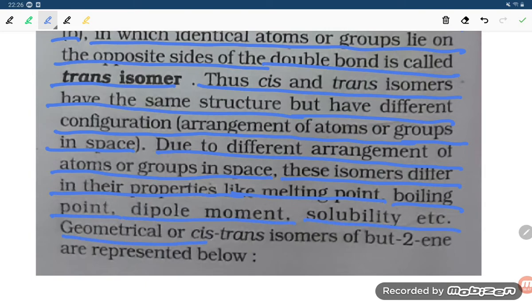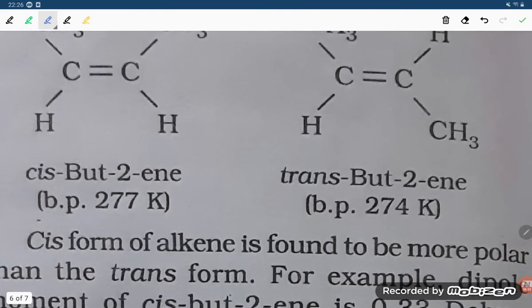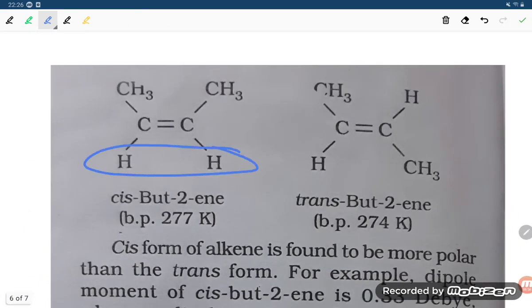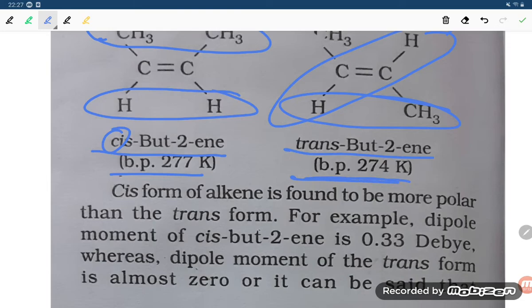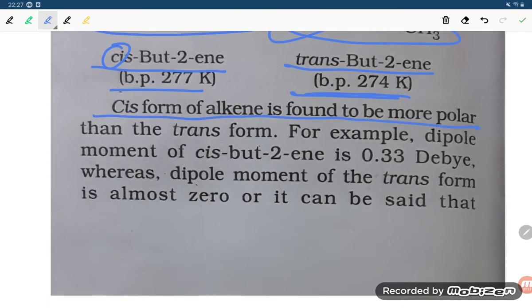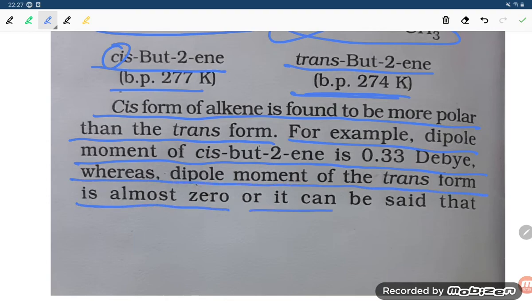So the geometrical or cis-trans isomers of butene are represented below. Let us see. Here both methyl groups are on the downside, the same side, so this is cis butene, with boiling point 277 Kelvin. And here the same groups are across, on the opposite side, so that is trans butene, and the boiling point is 274. The cis form of an alkene is found to be more polar than the trans form. For example, the dipole moment of cis butene is 0.33 D, whereas the dipole moment of the trans form is almost 0.